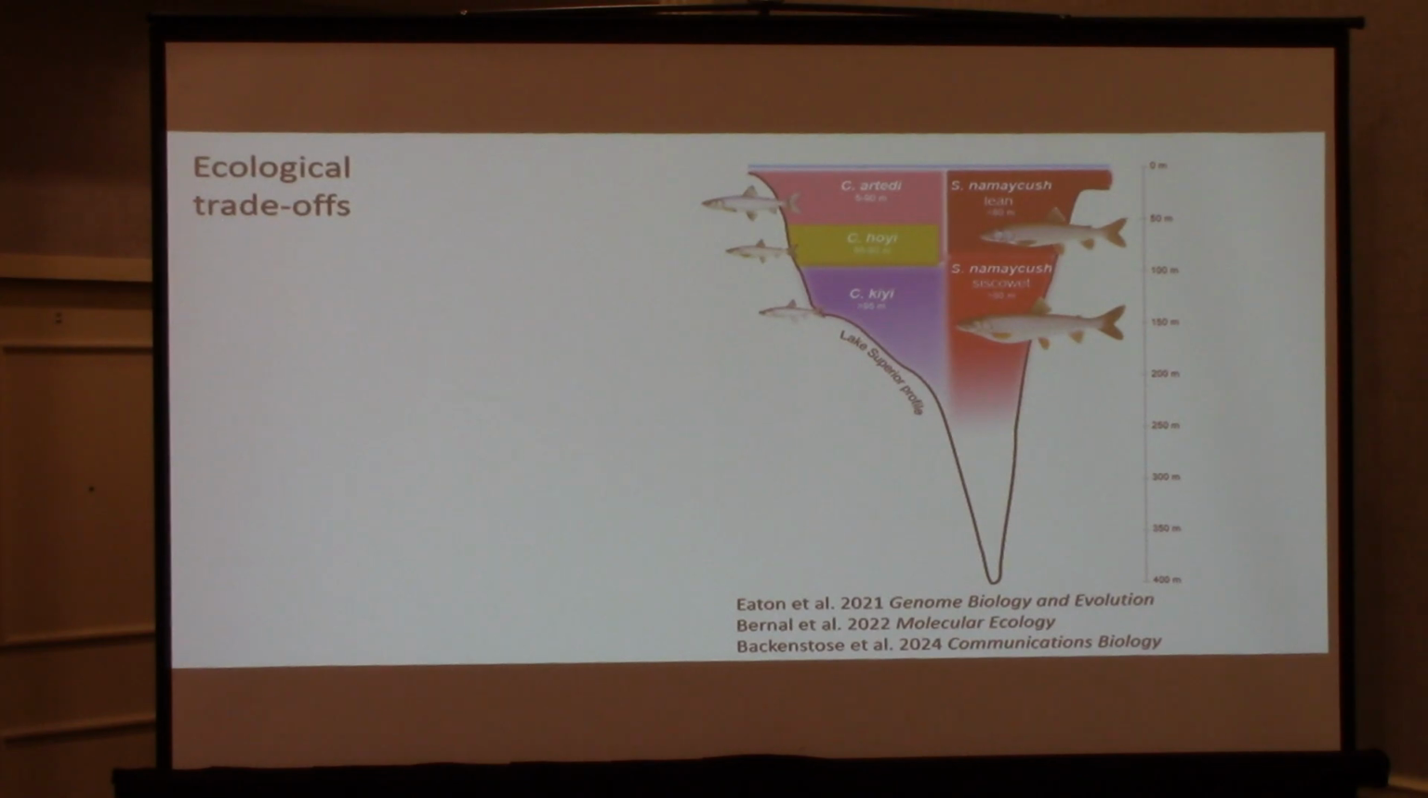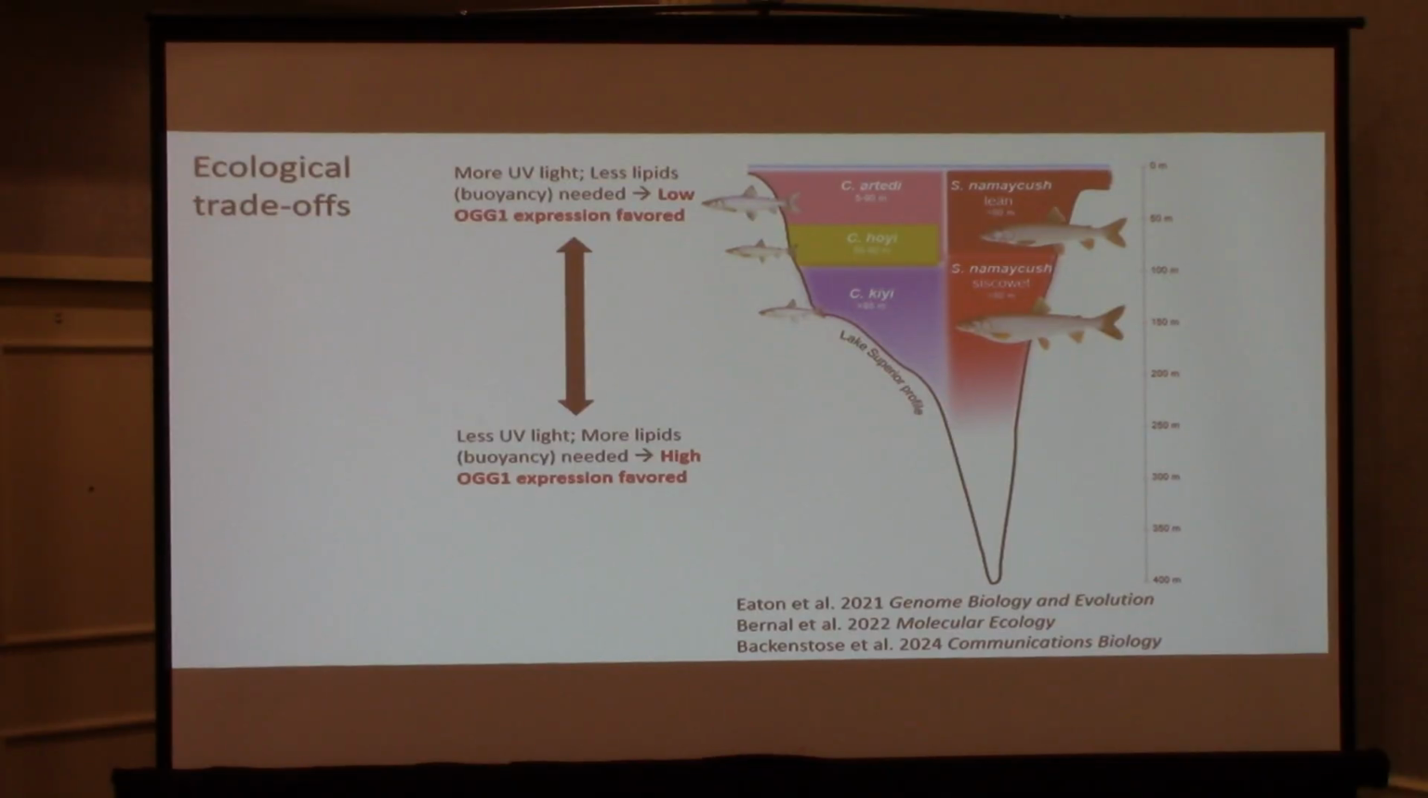Okay, so what's happening, we think in this system, there's ecological trade-offs. So in shallow water, especially for species that spend their time in shallow waters, especially early on in life, there's more UV light up here. There's less lipids needed for buoyancy. There's a connection there I won't talk about. But ultimately, that points to, I wrote the slide backwards, it should be high expression of OGG1 favored. And then in the deeper water species, you have the exact opposite, less UV light, less OGG1 needed. So it's this nice ecological trade-off, we think, in the system.